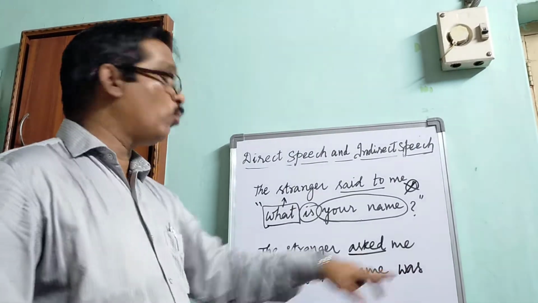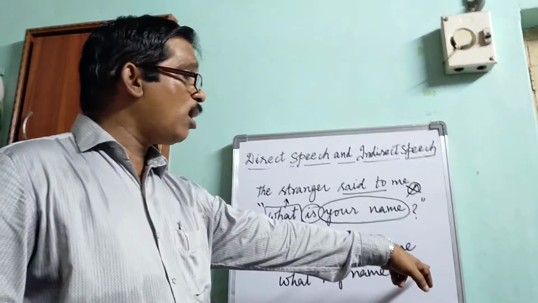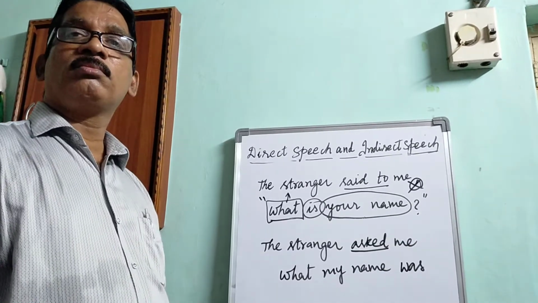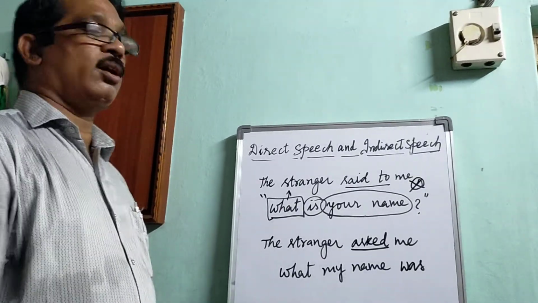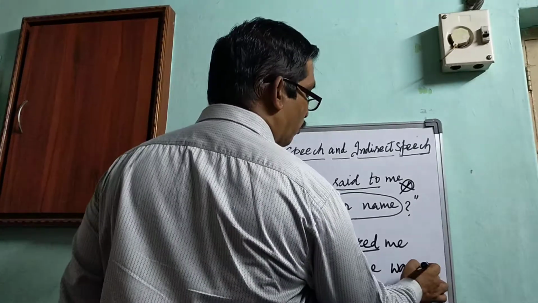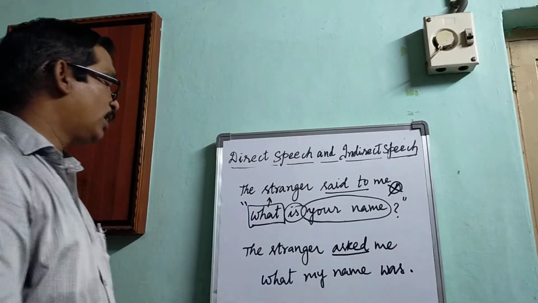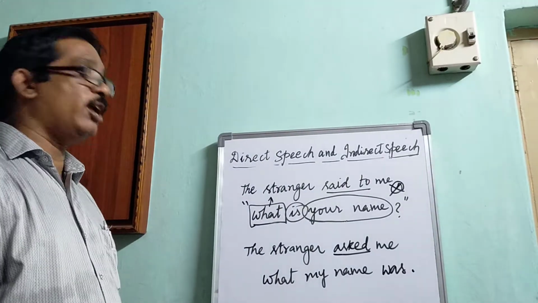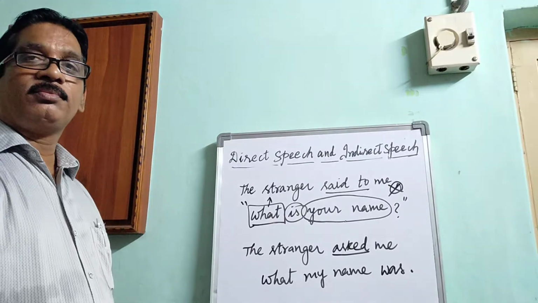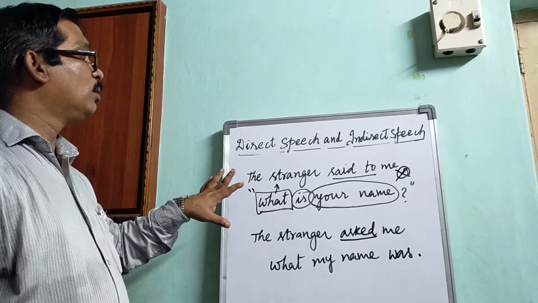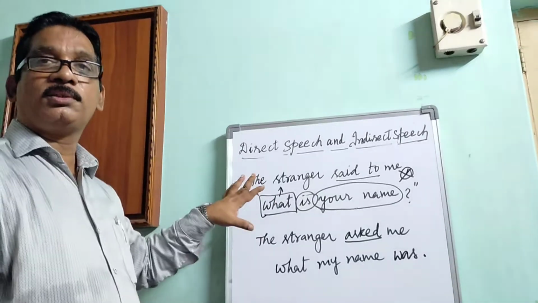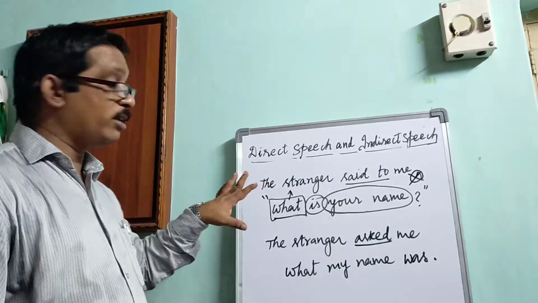What my name was. So can we use the question mark here? While changing into indirect speech, we shouldn't use any question mark. Simply we use a full stop. The stranger asked me what my name was. That's all. This is about interrogative sentences in case of indirect speech.